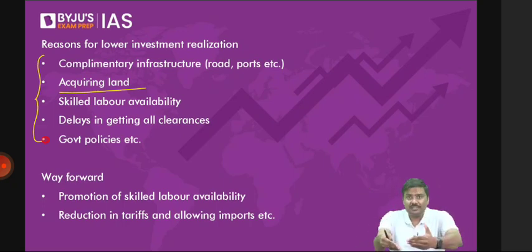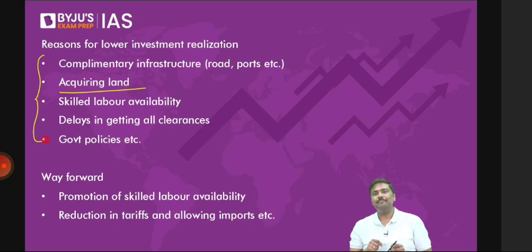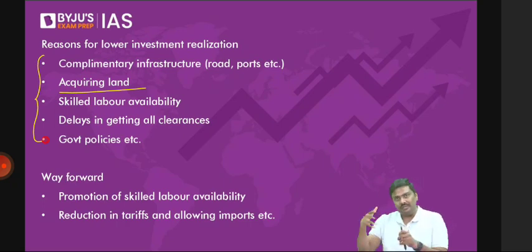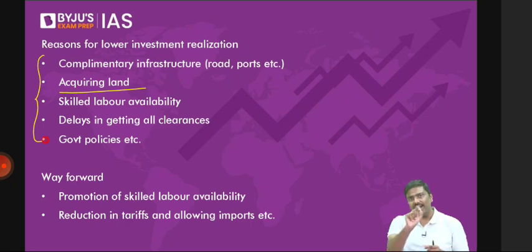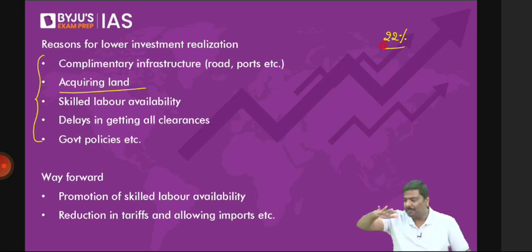After the class is over, please type Pradhan Mantri Kaushal Vikas Yojana in Google and go to news. Last week, I believe in Business Standard, there was an article which said only around 22% of the trainees, that is, the people who have got training under the Pradhan Mantri Kaushal Vikas Yojana, have got jobs in the market. What is the reason? Policies can be very effective when you look at only the policy, but when it comes to the implementation of the policy, a lot of challenges will arise.